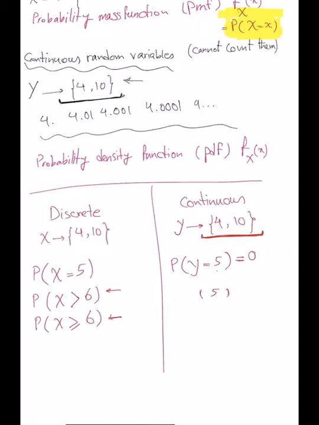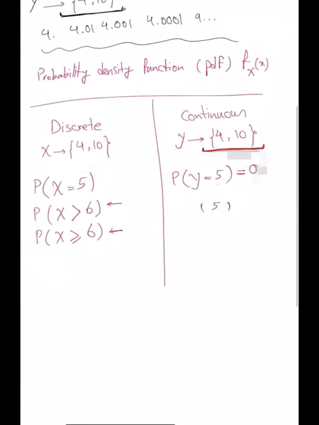It should be different, because of this equality. One of them is anything greater than 6, 7, 8, 9, 10. Do you hear me, guys? The probability of 7, 8, 9, 10, and the other one, the 6 is included. Exactly. So these two will be different for discrete random variables.